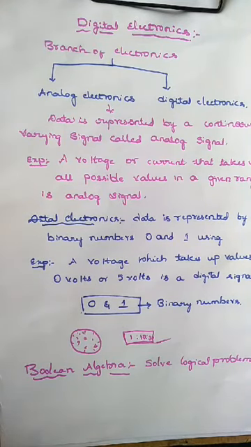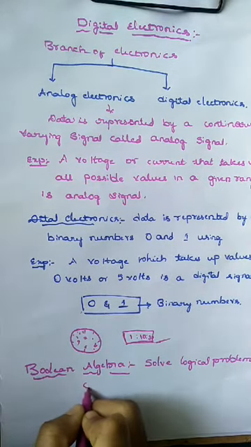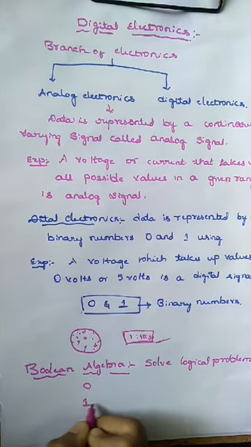So Boolean algebra is based on the binary system, that is 0 and 1.